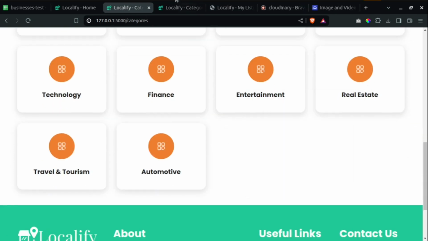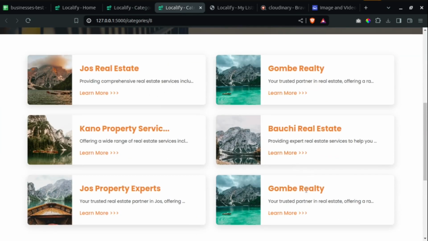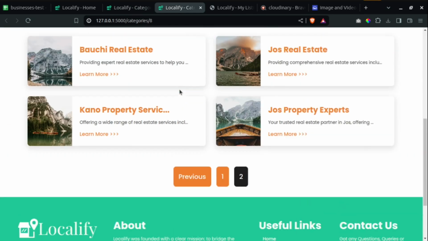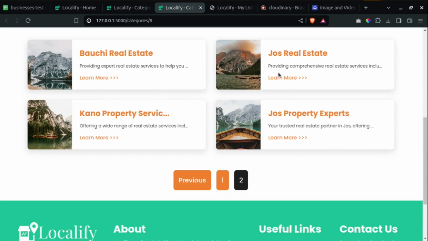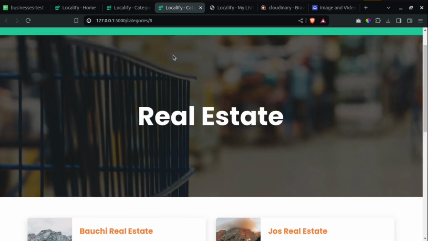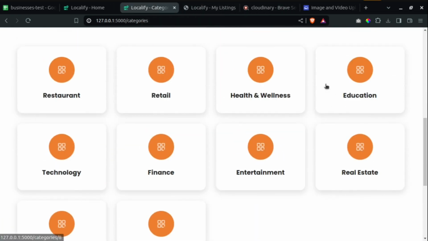So open this real estate. You can see the real estate category: Gombe Property, Bauchi Real Estate, Gombe Realty, and all those. So you can see all these other ones. Okay, just go back. I think I have the ones I just added under education too.